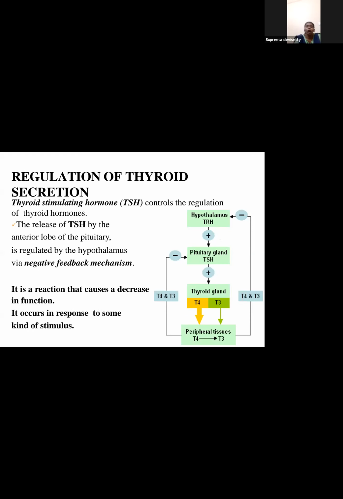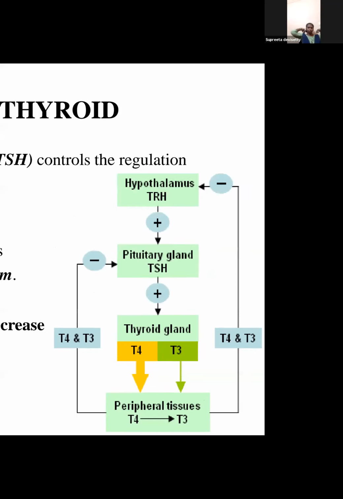So how is thyroid gland under control? Hypothalamus has to release thyroid releasing hormone, TRH. Once TRH is released, pituitary gland will release TSH.